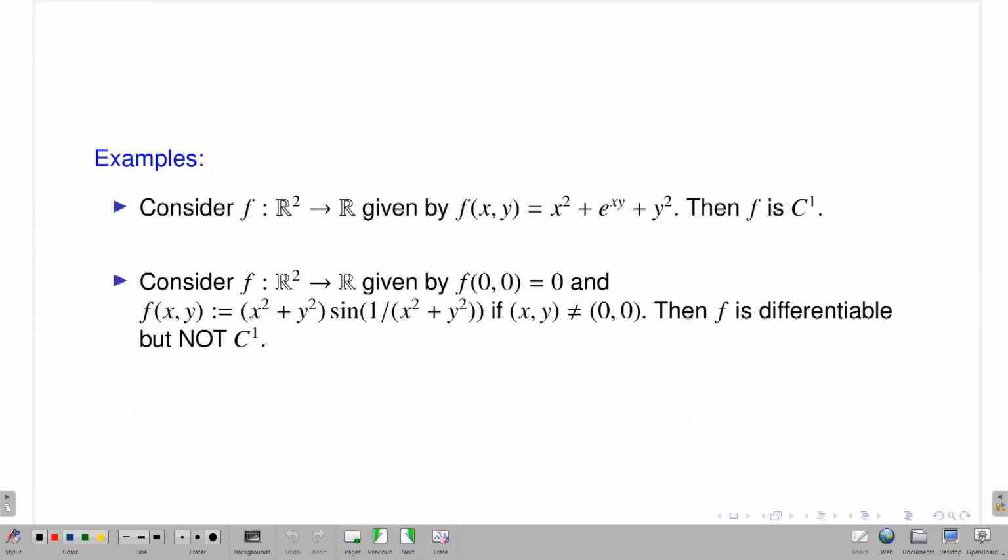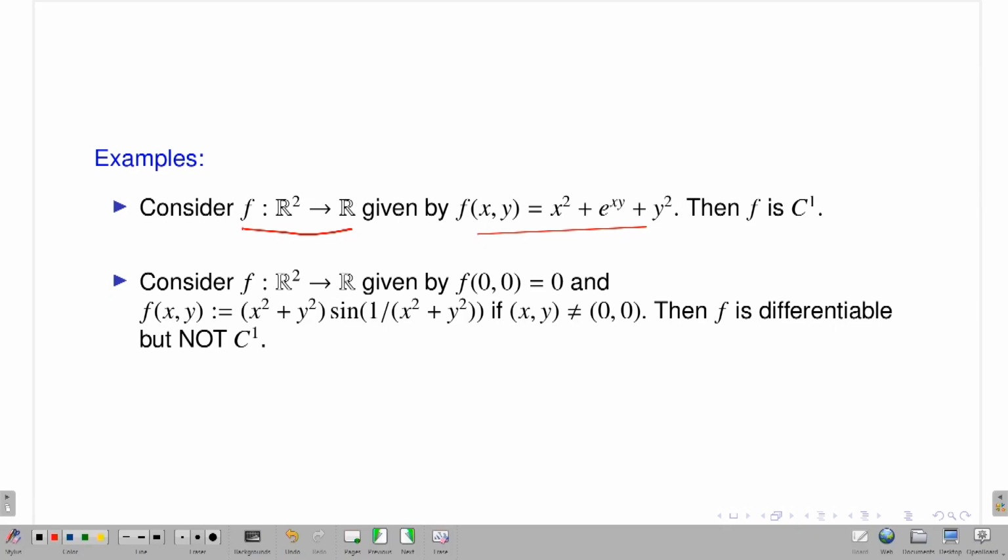Yeah, so for the first example, consider a function f from R2 to R. This is a very nice function, a combination of polynomials and exponential functions. So you have to check f is in C1. I have a function from R2 to R, so you just check del f del x and del f del y, again maps from R2 to R, and see whether these are continuous or not. That's very easy, right?